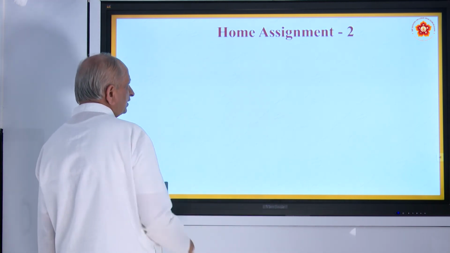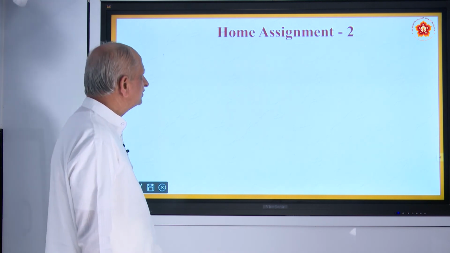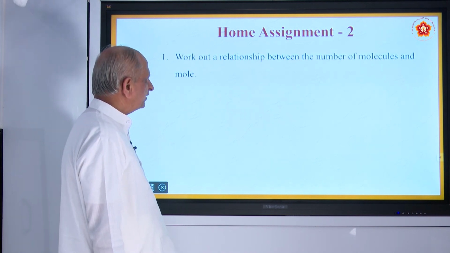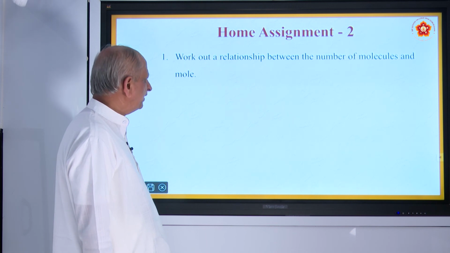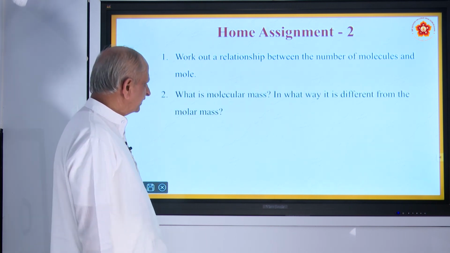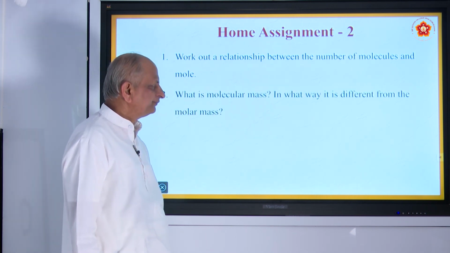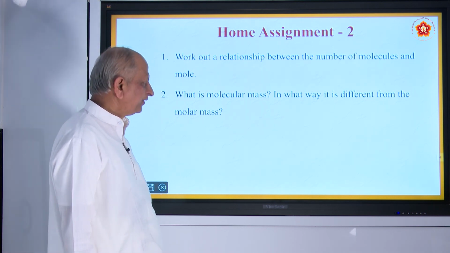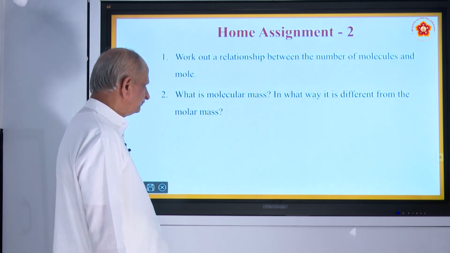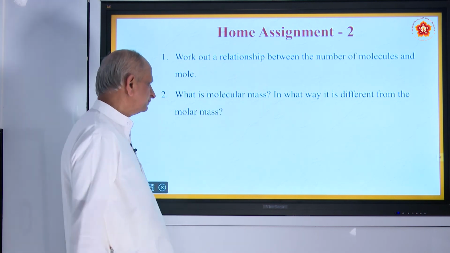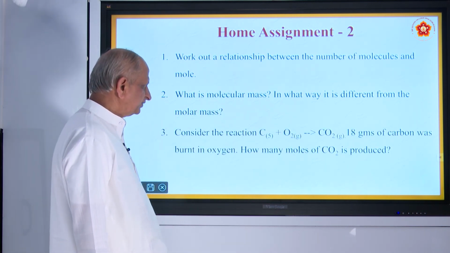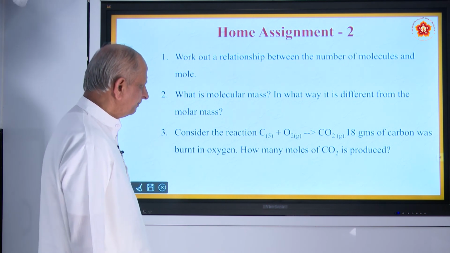Okay. Now coming to home assignment. First question, work out a relation between the number of molecules and mole. Second question, what is molecular mass? In what way is it different from the molar mass? Molecular mass, molar mass. Consider the reaction C plus O2.